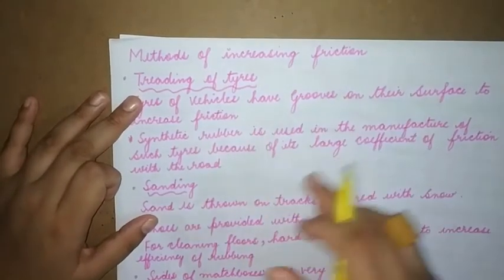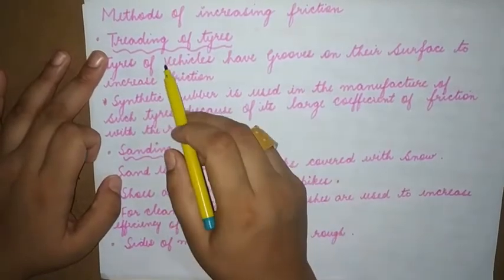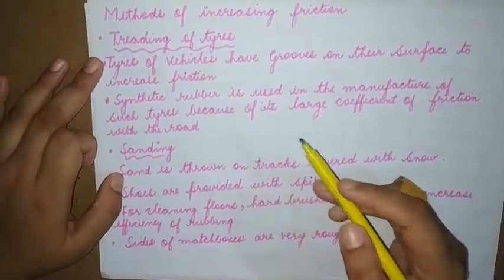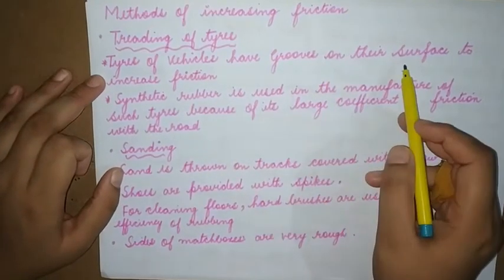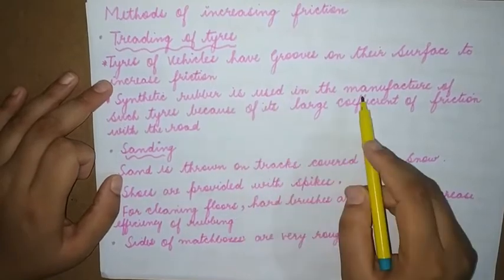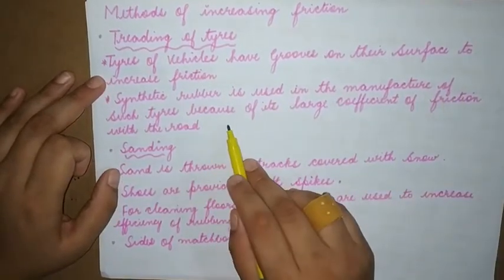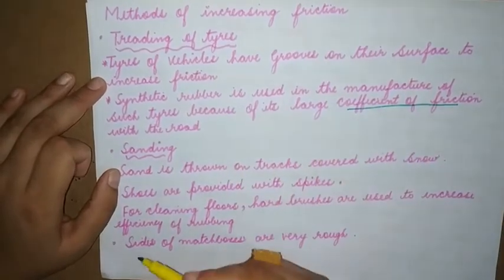Methods of increasing friction. Now we saw methods of decreasing friction. Treading of tires. It means grooves on the tires. Tires of vehicles have grooves on their surface to increase friction. Synthetic rubber is used in the manufacture of such tires because of its large coefficient of friction with the road.